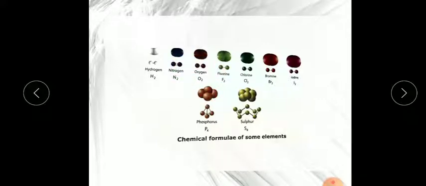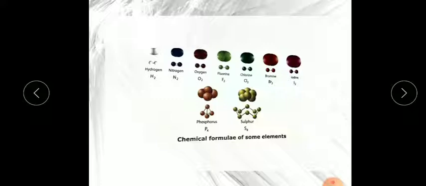Phosphorus? 4. Chlorine? 2. Sulfur? 8. Iodine? 2. Bromine, 2. Hydrogen, nitrogen, fluorine, 2. So these numbers 2, 4 and 8 show the atomicity.